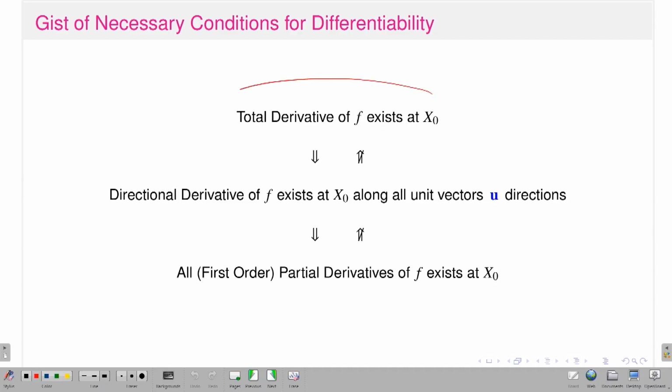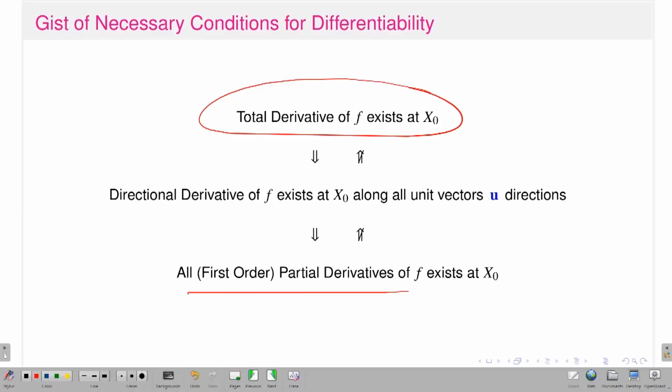If the total derivative of my function exists at the point x naught, then, as I already discussed, it implies the directional derivative of f at the point x naught along all unit vectors u exists. So, existence of the total derivative implies existence of the directional derivative, and in particular existence of the directional derivative in all directions gives the existence of first order partial derivatives. However, the converse is not true.